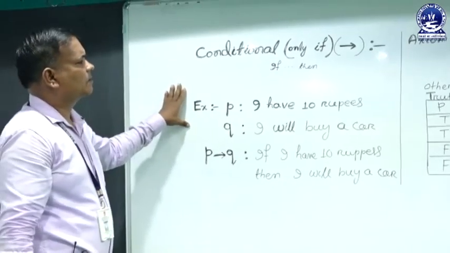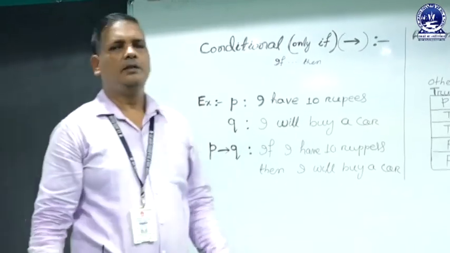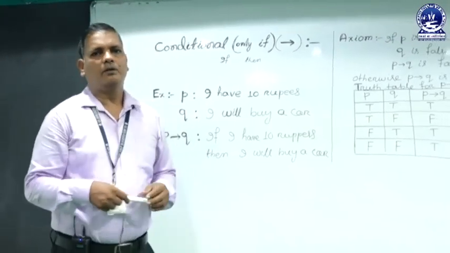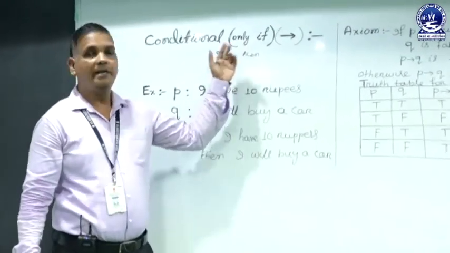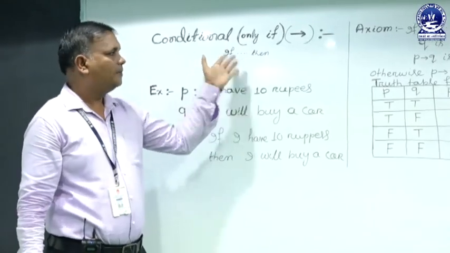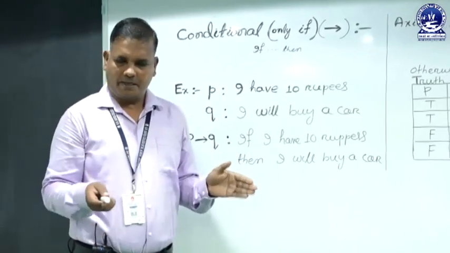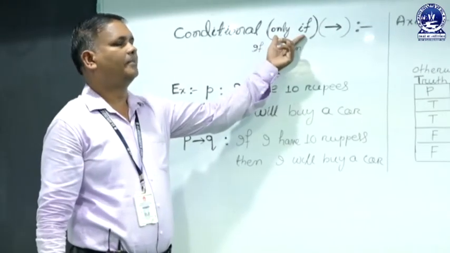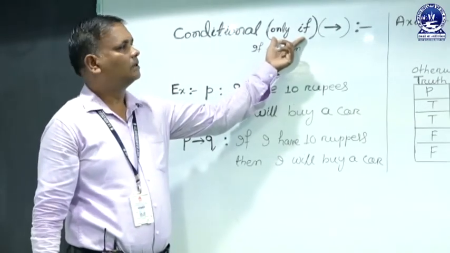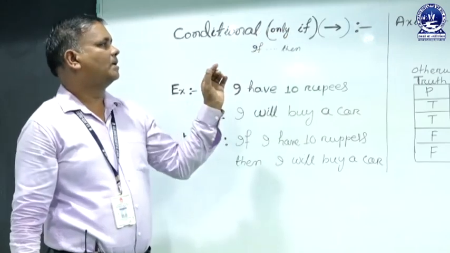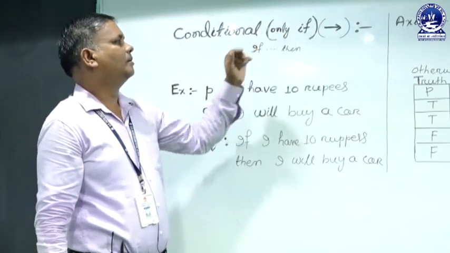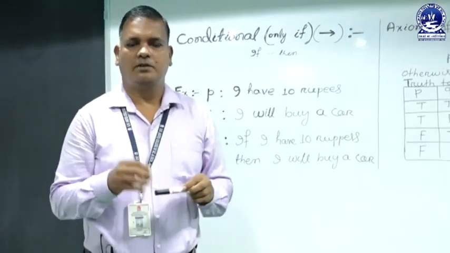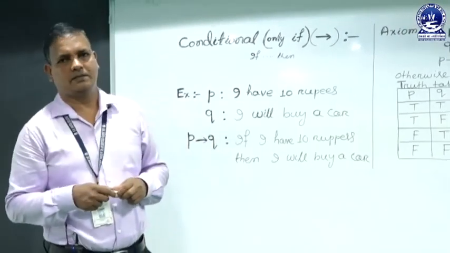So what is a conditional statement? If two statements are combined by the phrase only if or if then, this is a connective. So if two statements are combined by the connective only if or if then, the new statement that results is called a conditional statement.